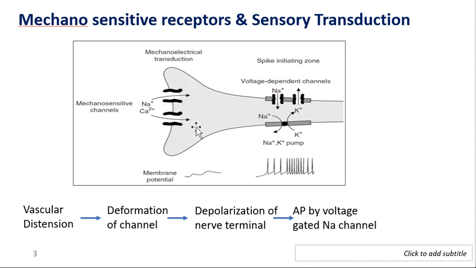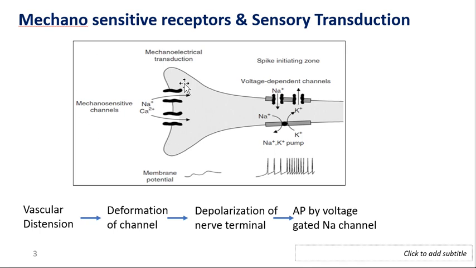So this depolarization of the terminal is moving the membrane potential toward a positive state. As it reaches the threshold value, it opens up the voltage-gated channels. That's how in every action potential, the membrane goes toward a positive state, and as it reaches the threshold value, there is an action potential, right? The action potential is because of these voltage-gated sodium or calcium channels, which lead to a large cationic influx. Hence the membrane potential suddenly goes toward a more positive state, that is the action potential.